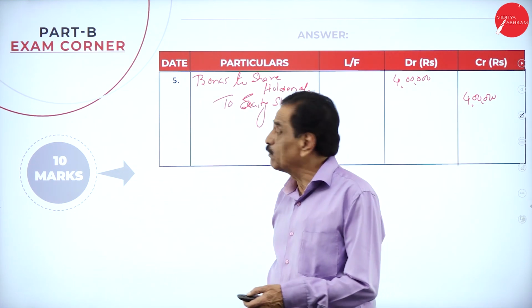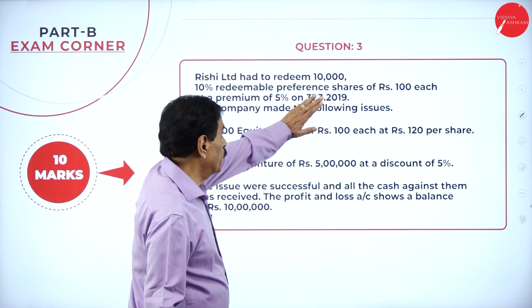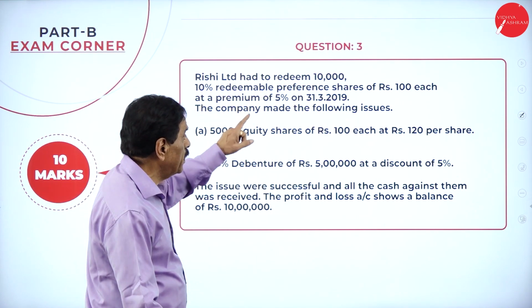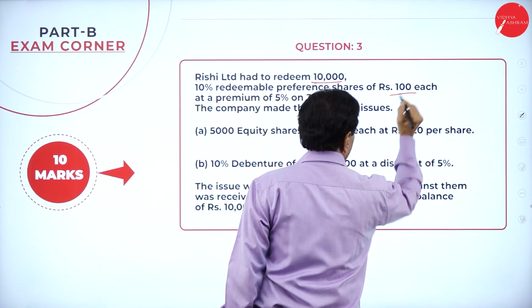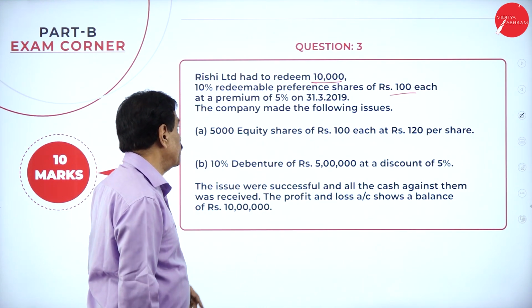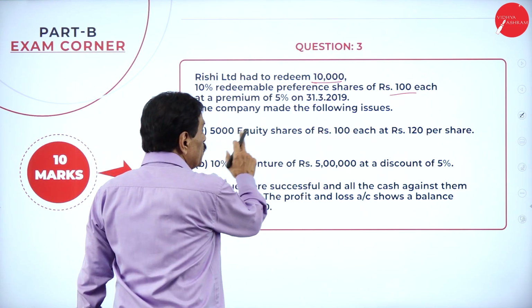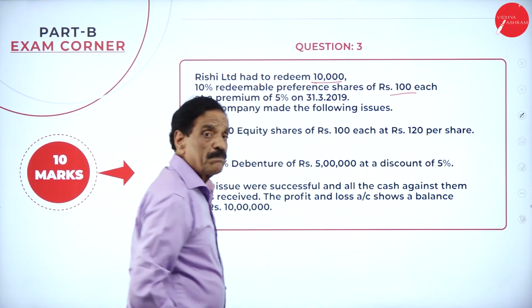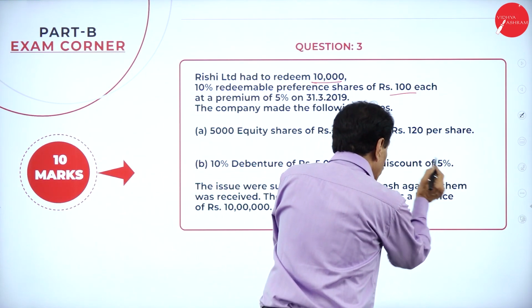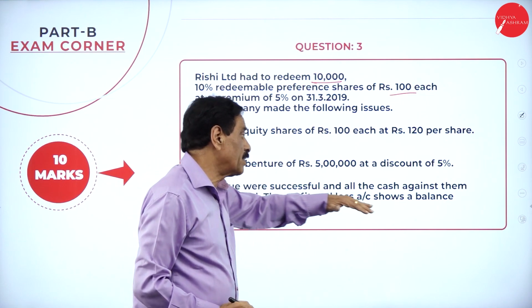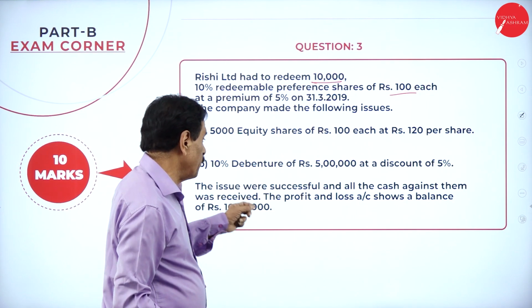The last one is redemption of preference shares. See that Rishi Limited had to redeem 10,000 10% redeemable preference shares of rupees 100 each, at a premium of 10%. Here, on 31 March, the company made the following issues: 5,000 equity shares of 100 each at rupees 120 per share, then 10% debentures of rupees 5 lakh at a discount of 5%. The issues were successful, with all the cash received against them. And there is a sufficient balance of rupees 10 lakh in the profit and loss account.